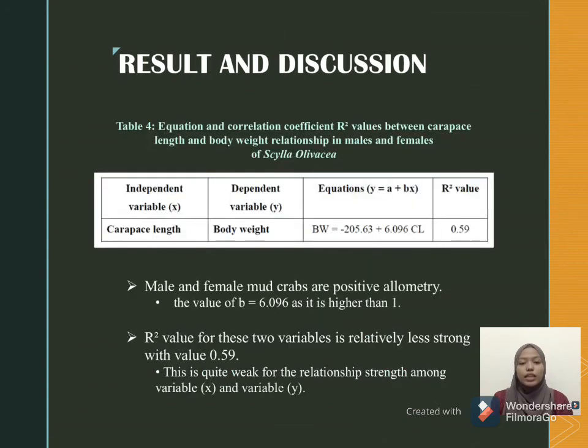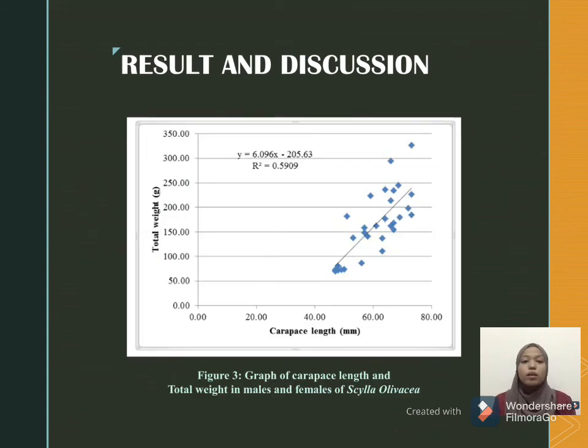The equation for the relationship between carapace length and body weight is illustrated in Table 4. Male and female crabs show positive allometry because the value of b is 6.096, which is higher than 1. The R-squared value for these two variables is relatively less strong, at 0.59. This is the graph for the relationship between carapace length and total weight for both male and female Scylla olivacea.